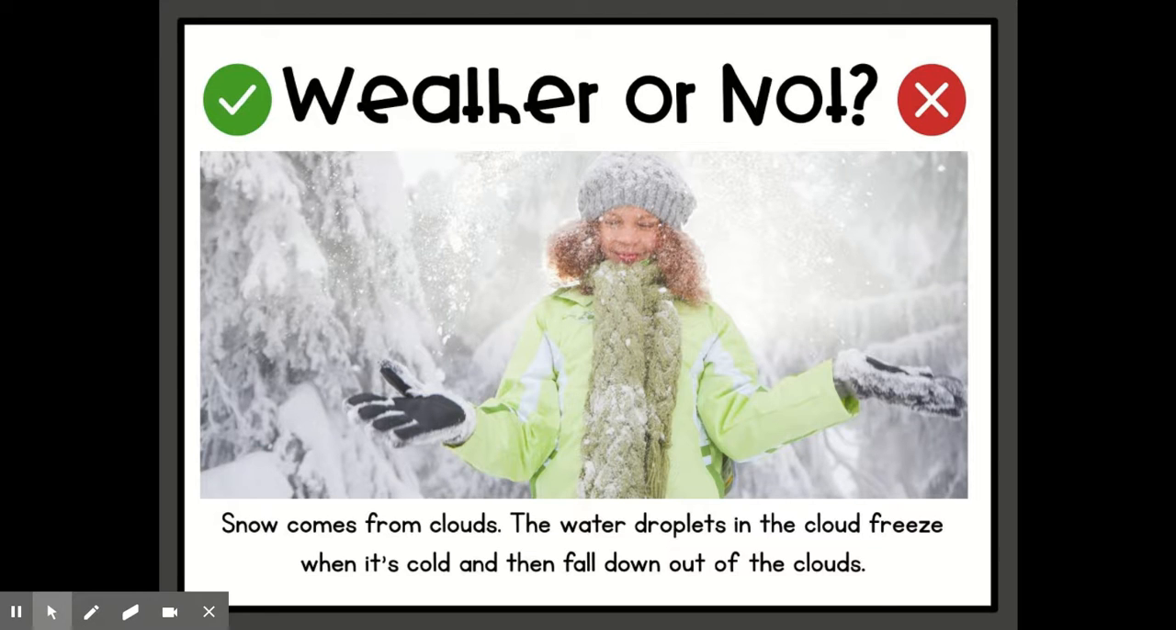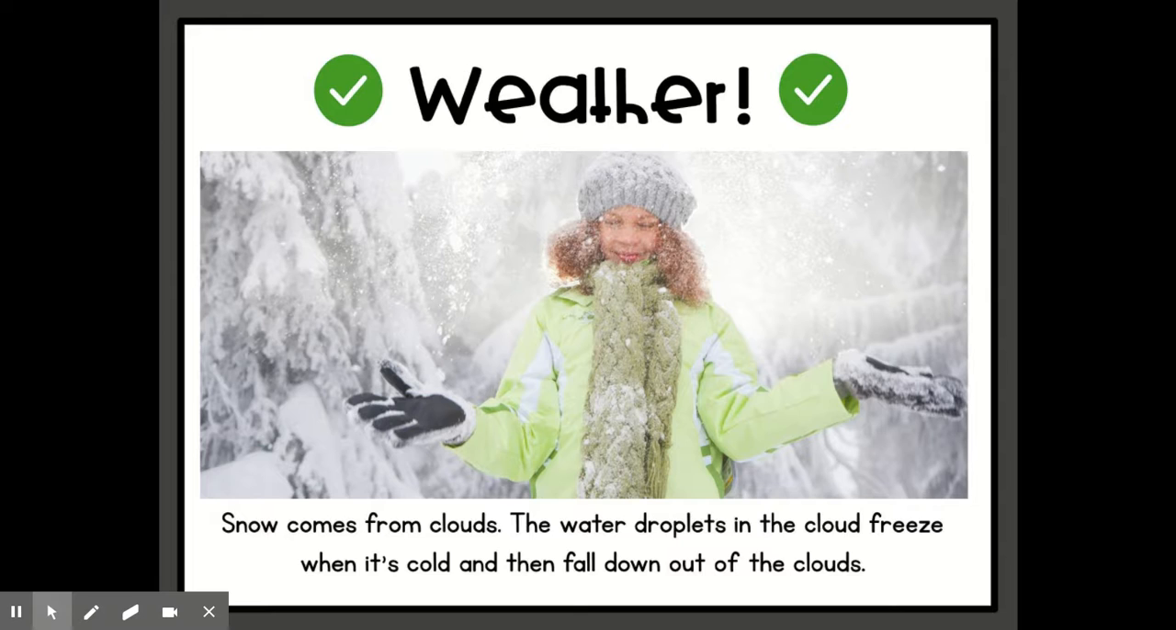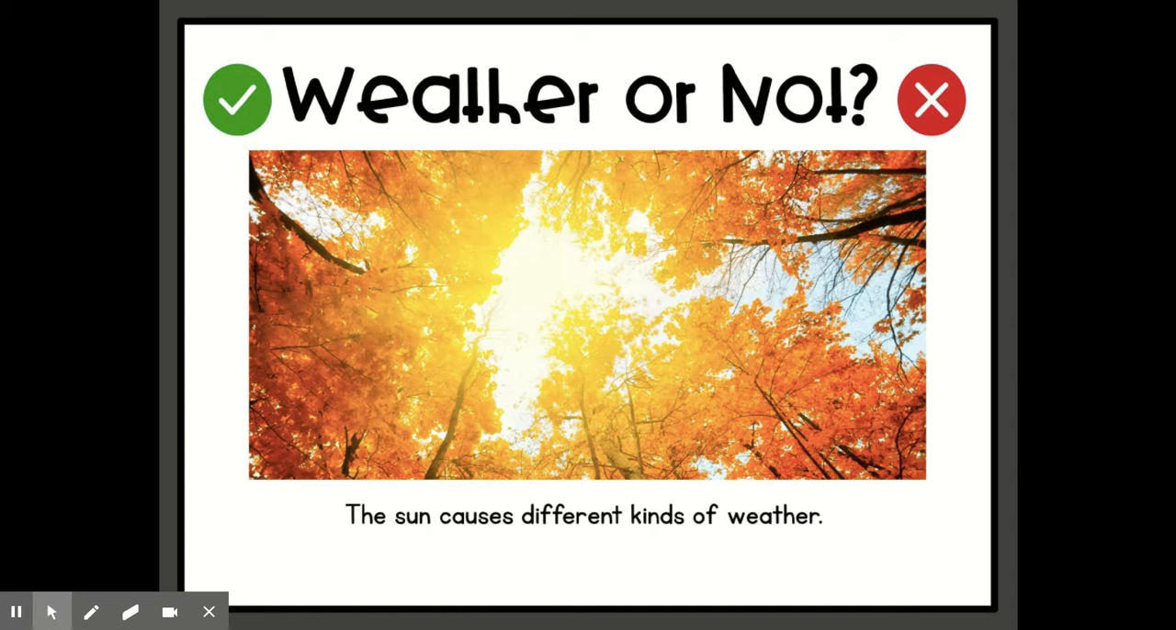Remember that. Snow comes from clouds. The water droplets in the cloud freeze when it's cold and then fall down out of the sky. Do you think it's true, thumbs up, or false, thumbs down? Right, that's true. The snow comes from clouds and the water droplets freeze when they come down. Great job. All right, here's our next one. The sun causes different kinds of weather. Thumbs up if you think it's right, thumbs down if you think it's wrong.